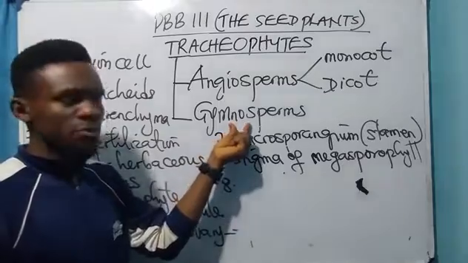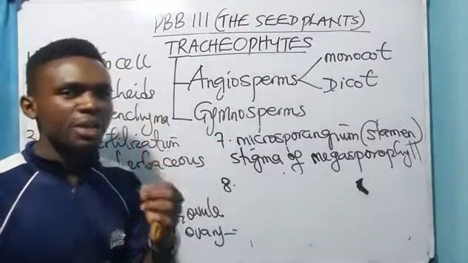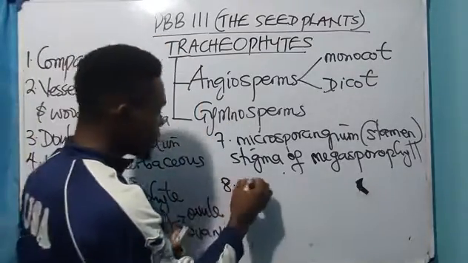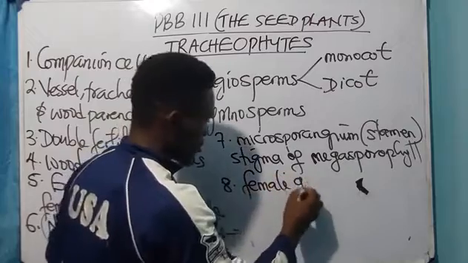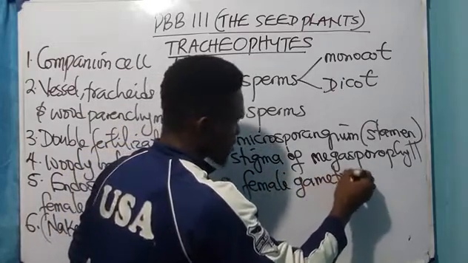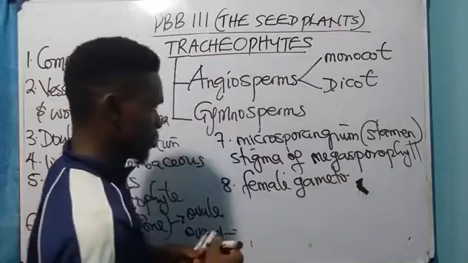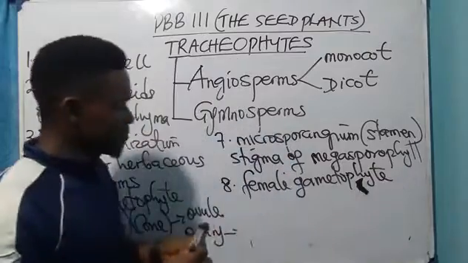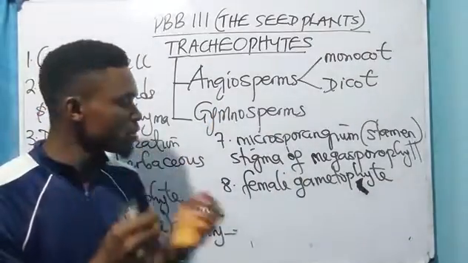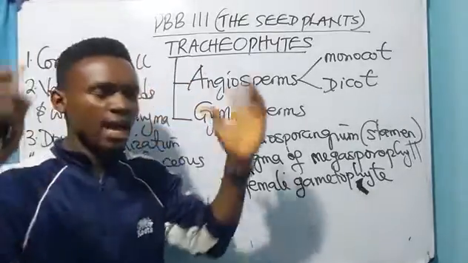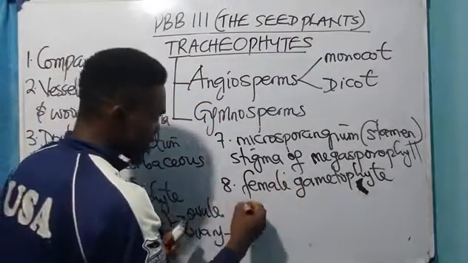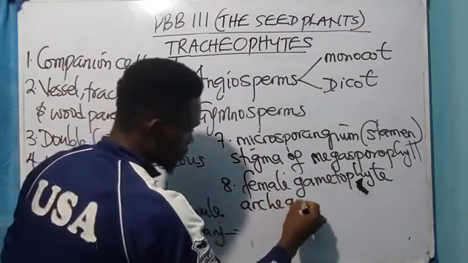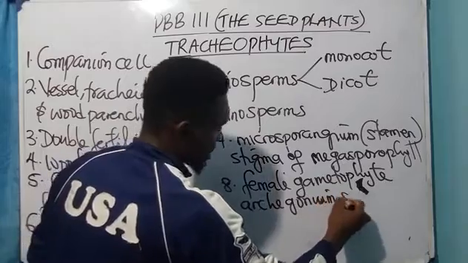In the gymnosperms, the female gametophyte is very large, and this female gametophyte has the archegonium, and it ends with what?